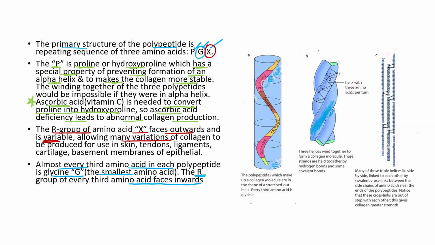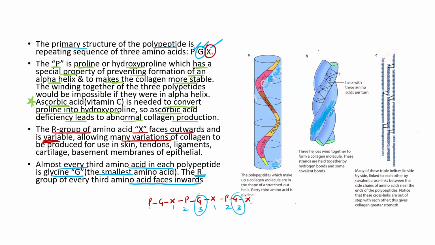Now, let me write it once again if you have some doubt. P, G, X. P, G, X. P, G, X. Now if you see carefully, check: 1, 2, third. Again 1, 2, third. So every time the third amino acid is always glycine.